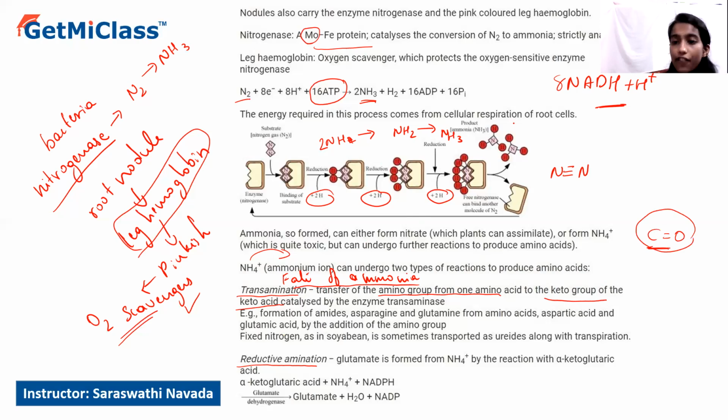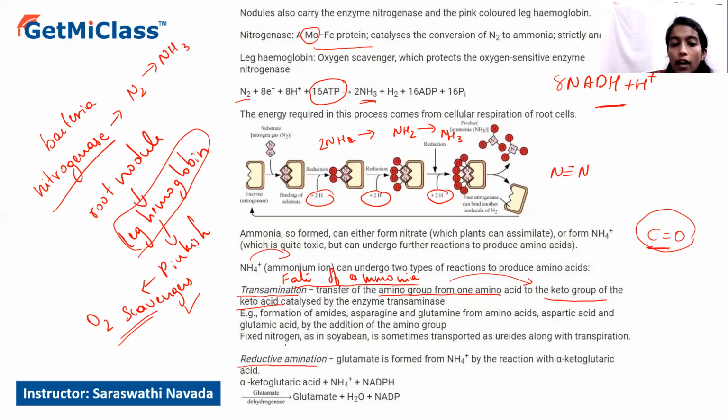So all these are the different keto acids that are formed during photosynthesis, during respiration or the Krebs cycle. To these keto acids, the amino group of the amino acid will be added, or the ammonia that is formed will be directly added. So it is a group transfer reaction. Ammonia will be transferred from one particular compound to another.